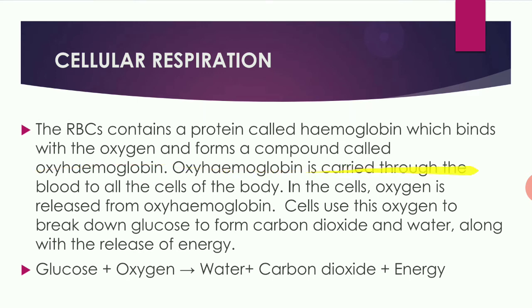This oxyhemoglobin is carried through the blood to all the cells of the body. In the cells, oxygen is released from the oxyhemoglobin. The cell uses the oxygen to break down glucose and form carbon dioxide and water, along with the release of energy. So, the glucose which is present in the cell takes up the oxygen and breaks down into water, carbon dioxide and energy. This is an important equation for cellular respiration.